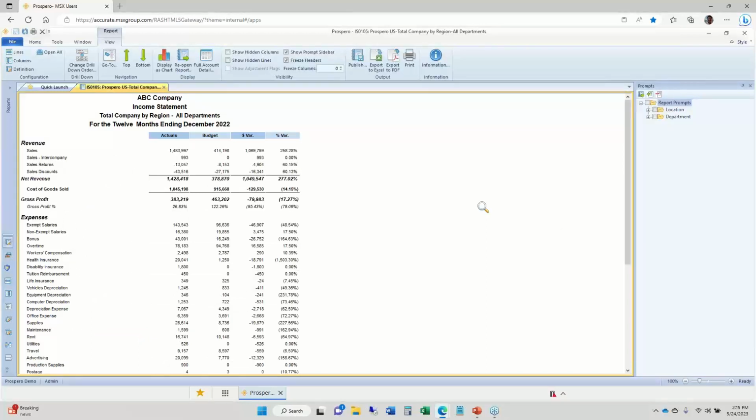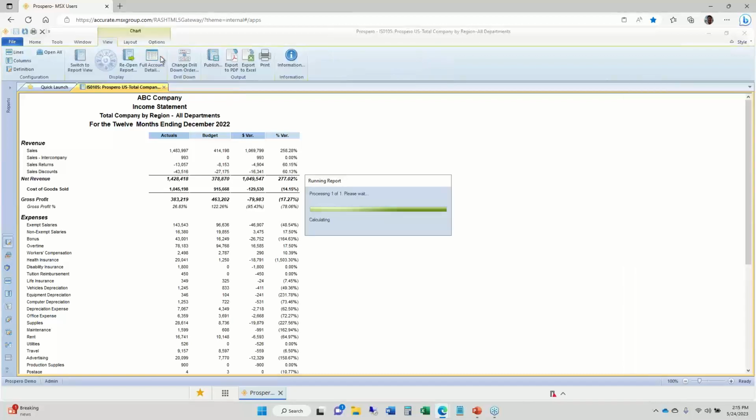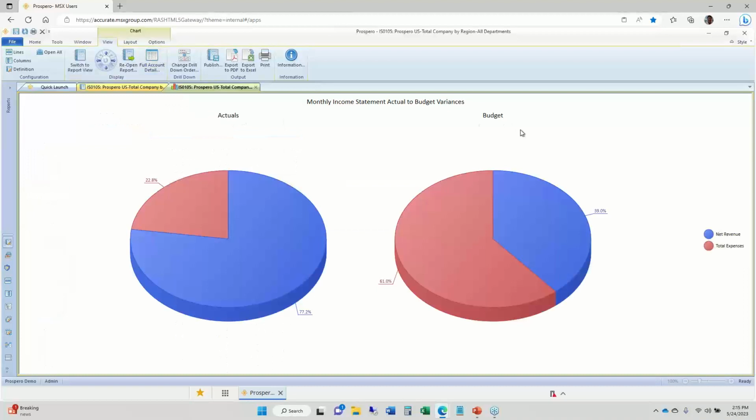When I ran this report, I opened it up in the numeric report format. So all the numbers here. You could also look at this in charts and graphs. So any report data that you are looking at on the screen, you can also go to the top and select display as chart. So I have this one set up as a pie chart display for my actual versus budget data. I've got actuals on the left, budget on the right here. I've got a little legend on the far right hand side.